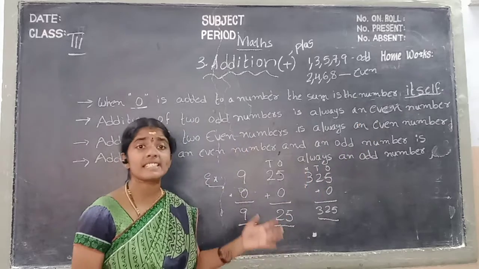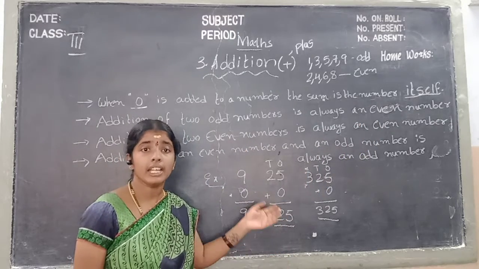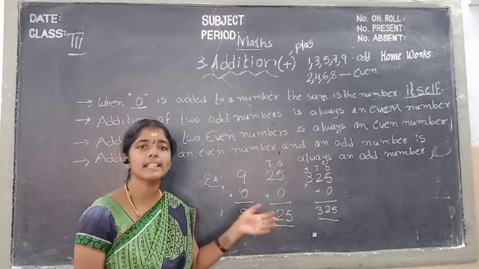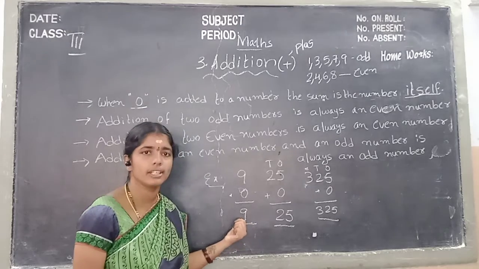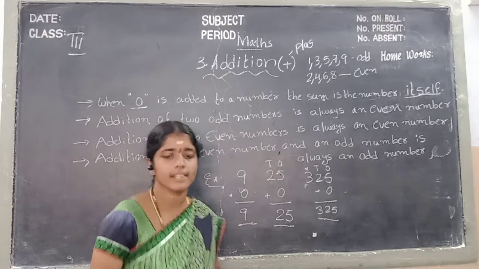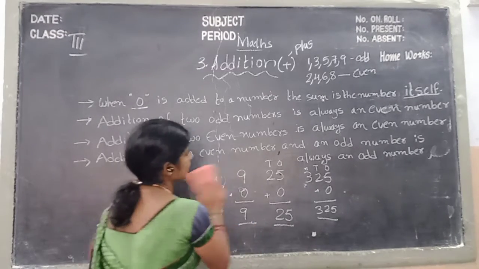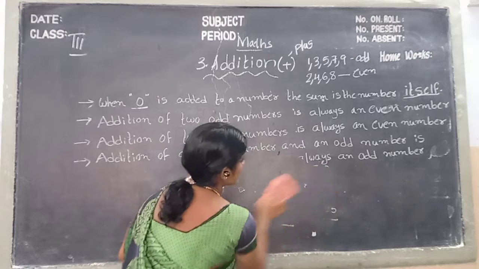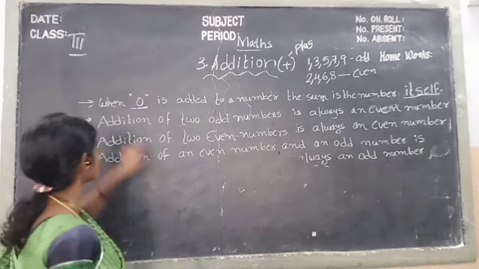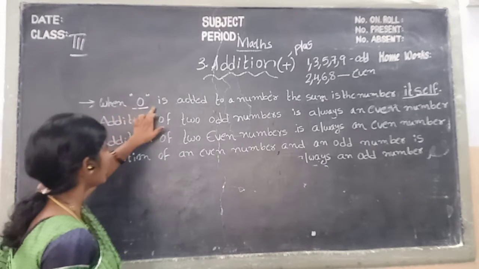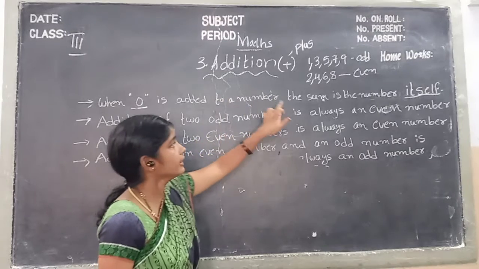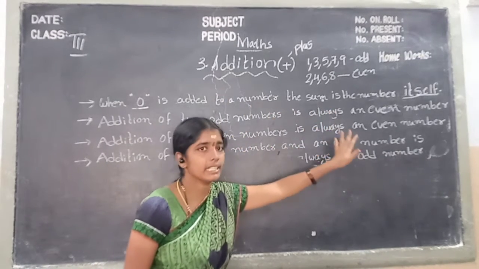See children, what is the sum? The result of addition is called a sum. Okay children, the result of addition is called a sum. Once again we do the first point. When 0 is added to a number, the sum is the number itself.